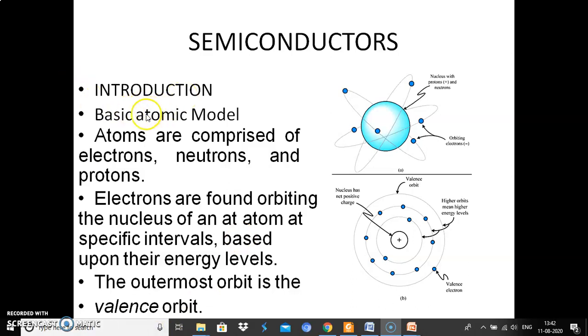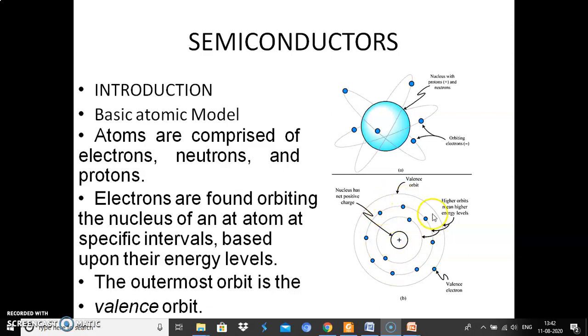We know the basic atomic model: an atom consists of a nucleus. The nucleus has positively charged protons and neutral neutrons. Electrons are revolving around the nucleus, in various energy levels.